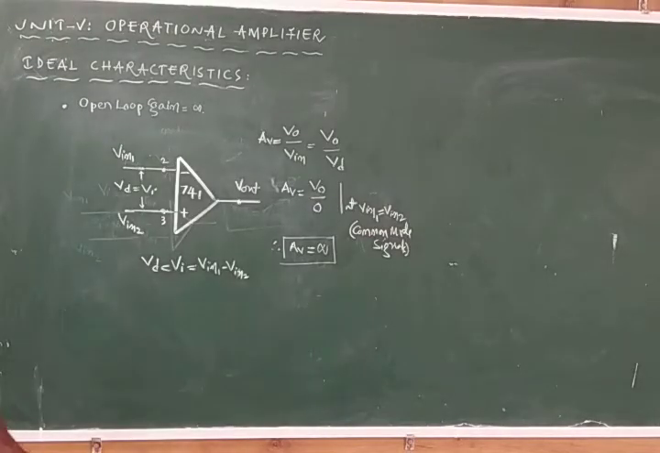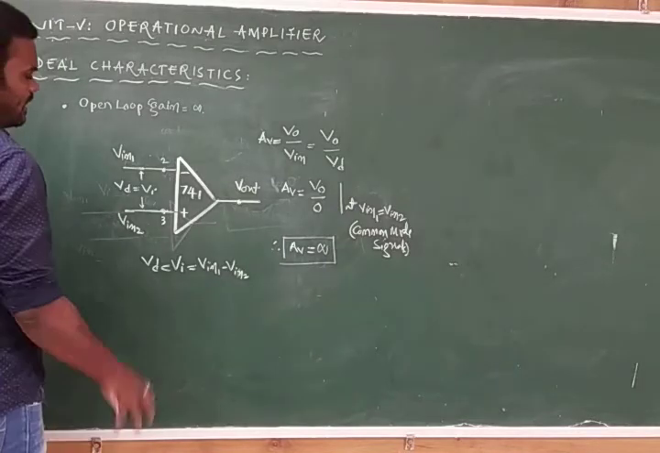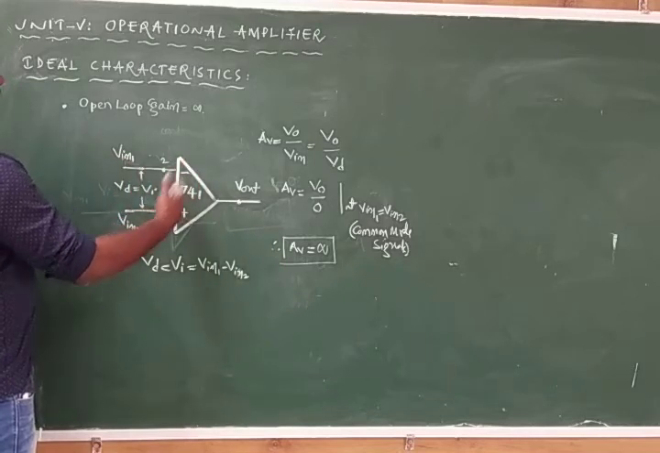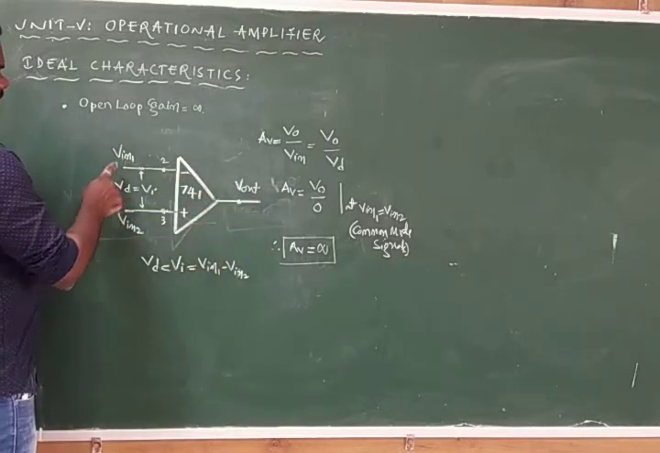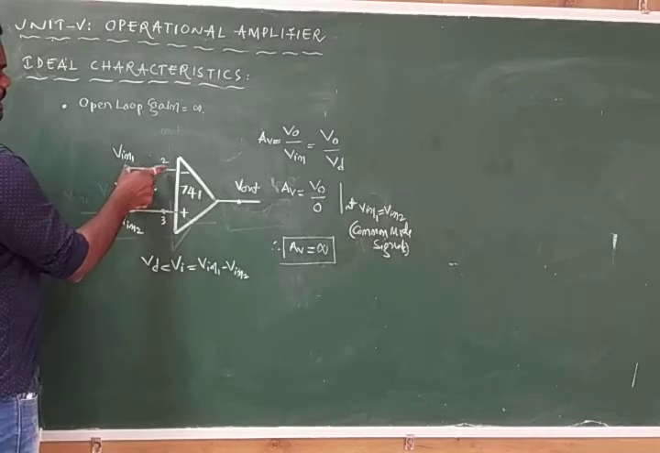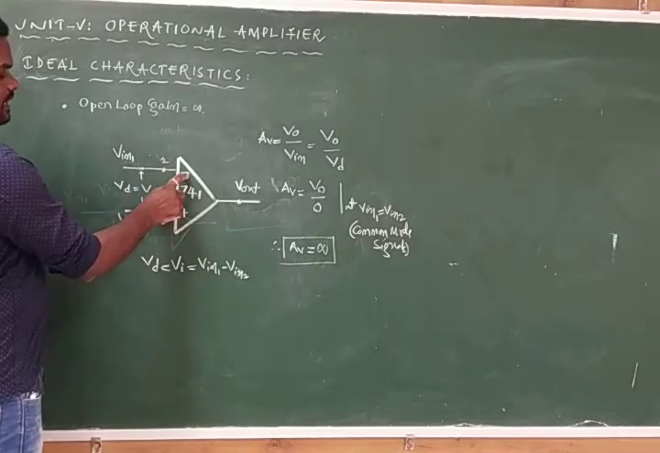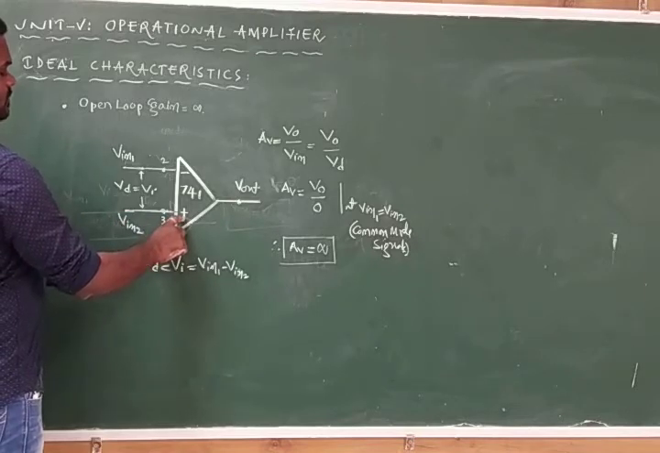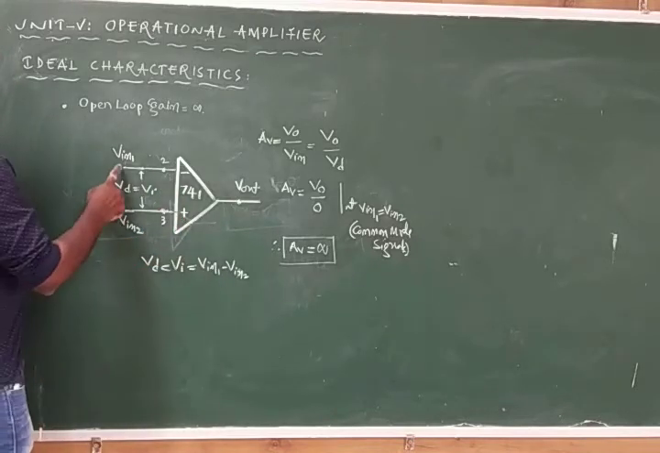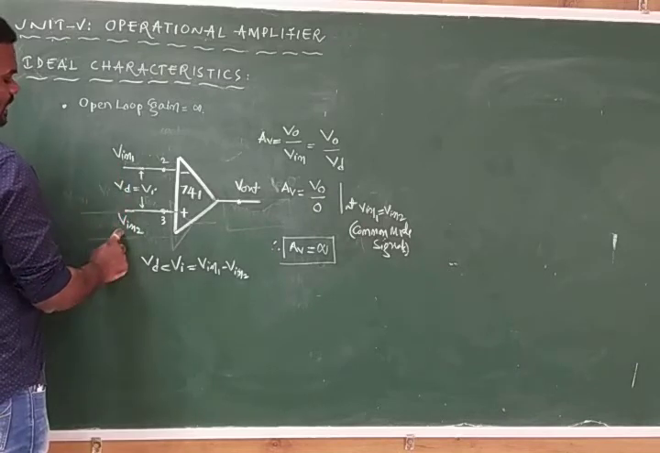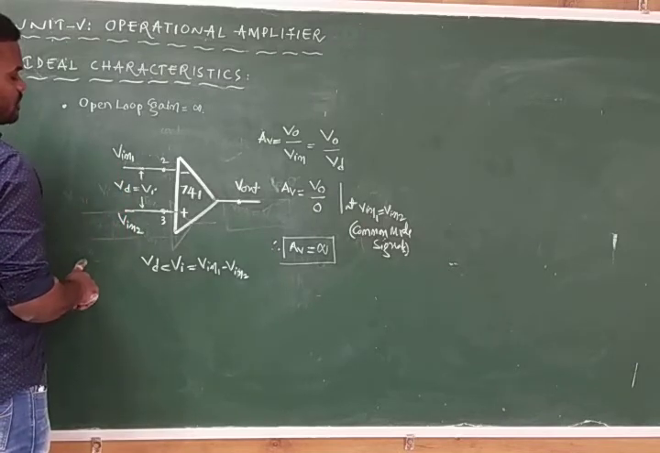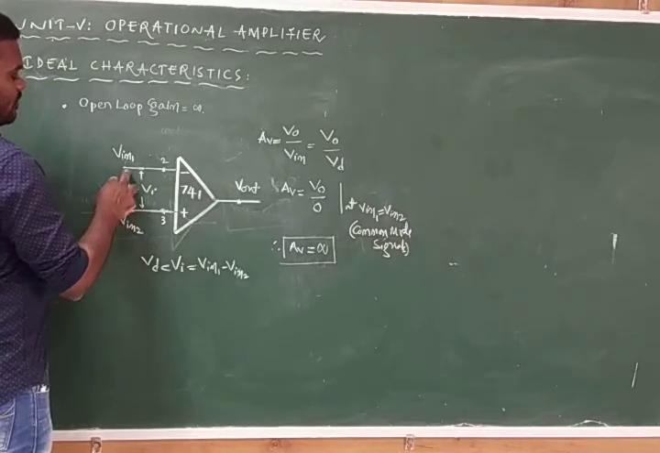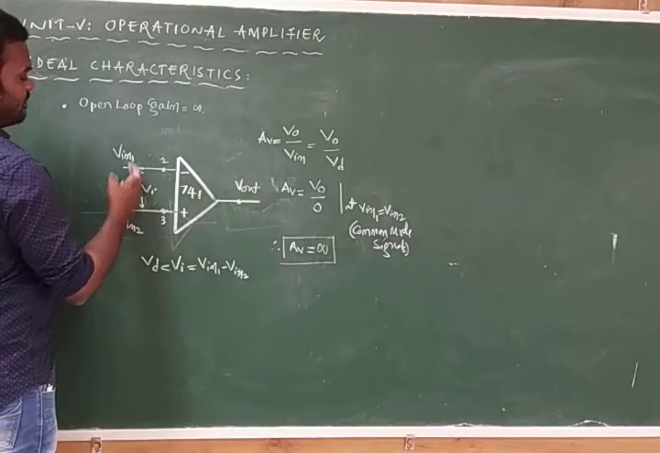So we know that the open loop gain is infinity, and this is the operational amplifier, having two inputs and one output. The two input terminals are, one the inverting terminal, denoted with the negative symbol, and the non-inverting terminal, denoted with the positive. Here we give the input Vin1, and here we give the input Vin2.